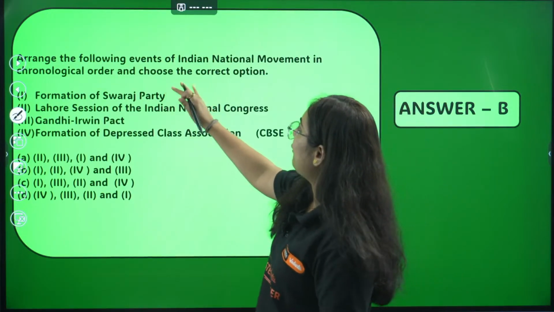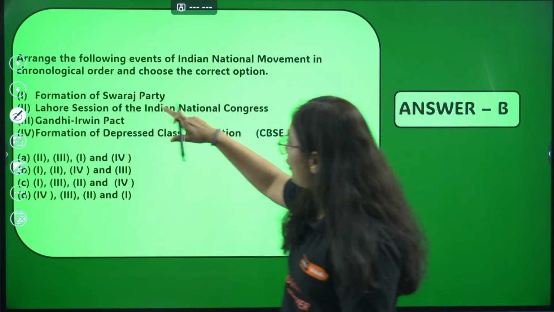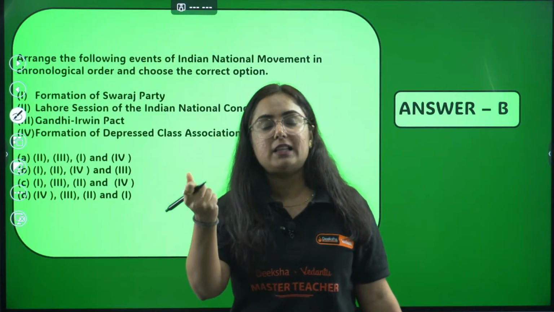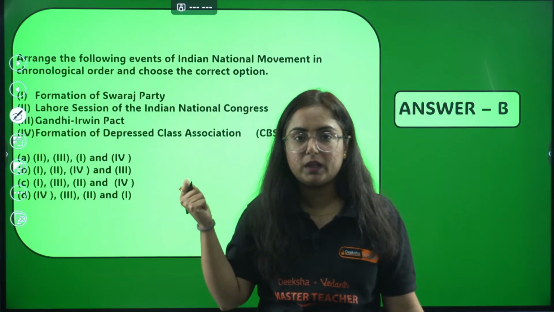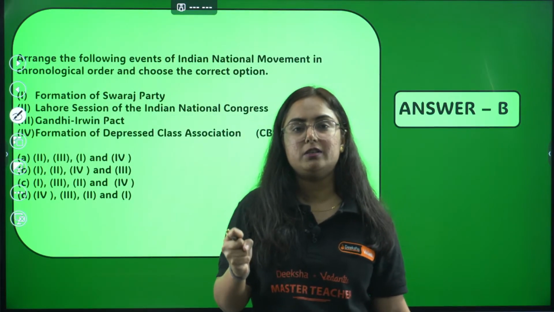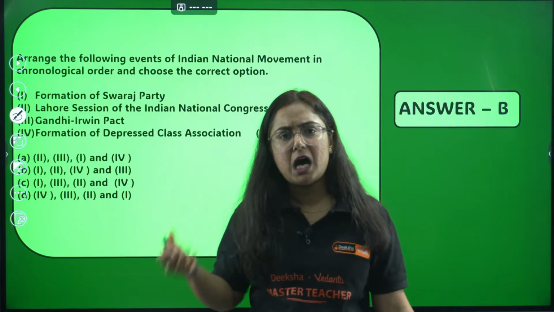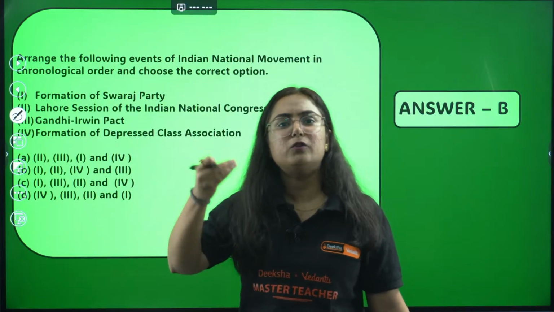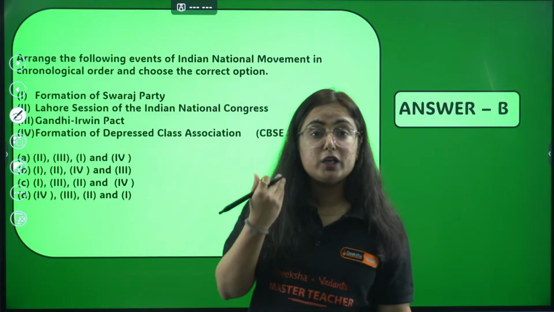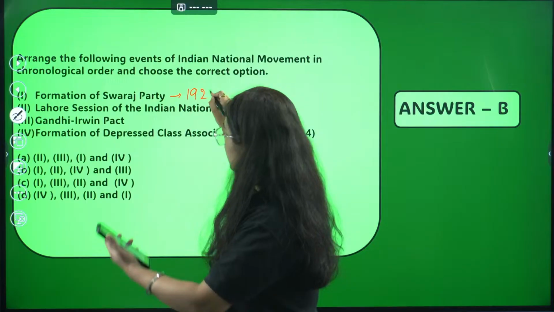So, arrange the following events of Indian national movements in chronological order. Now, formation of Swaraj Party. After the non-cooperation movement was withdrawn by Gandhiji following the incident in Chauri Chaura, some of the leaders, C.R. Das and Motilal Nehru, were very upset by that event. Like, we were participating in a movement for so long with so much effort, and you did this, right? They wanted to participate in the council elections, so they formed this party in the year 1924.